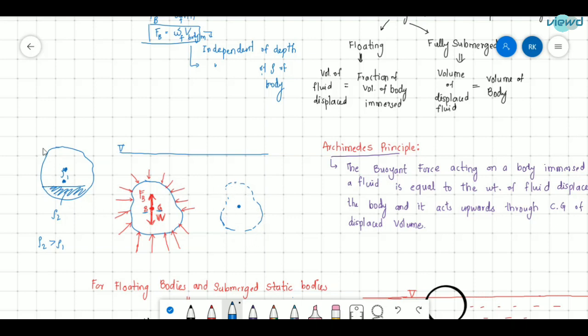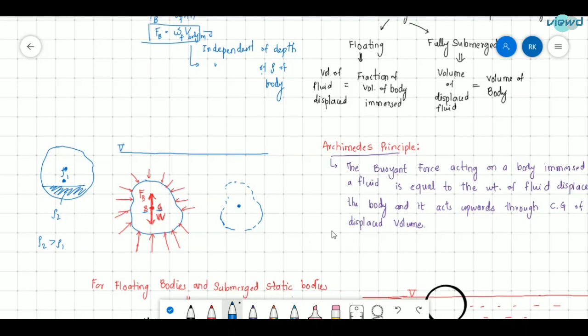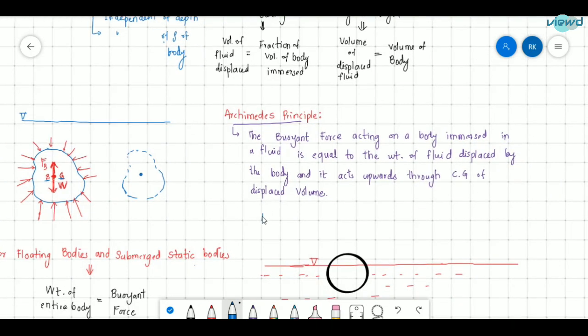But in this case, the body does not have a uniform density. For uniform density, B and G are equal. Let me write this here: for a uniform density body, B and G coincide. So that is Archimedes' principle.